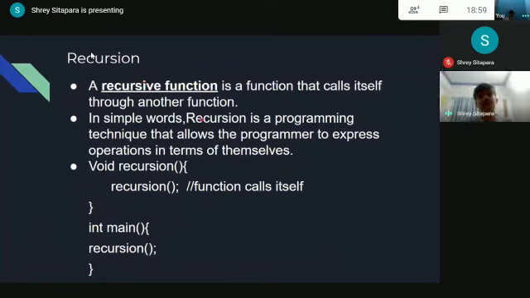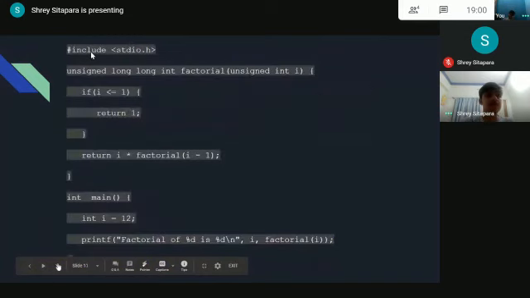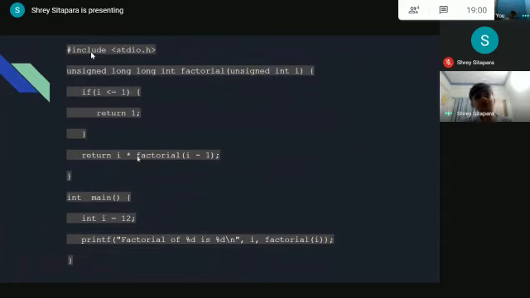In simple words, recursion is a programming technique that allows the programmer to express operations in terms of themselves, and the recursion program is stopped due to predefined conditions. Here is an example of a recursion program. It's the same factorial program, taken out through recursion.